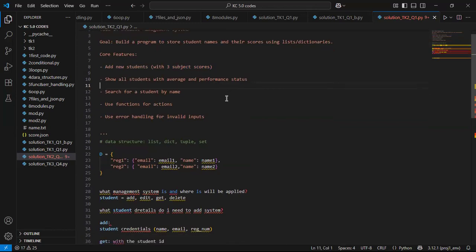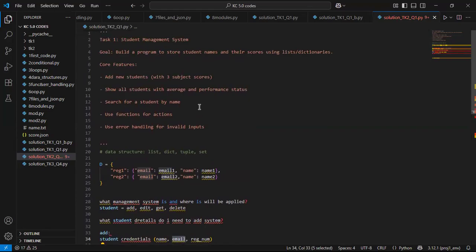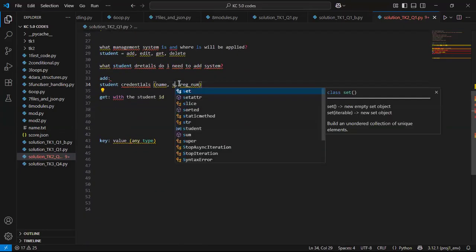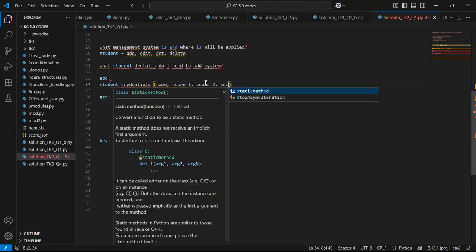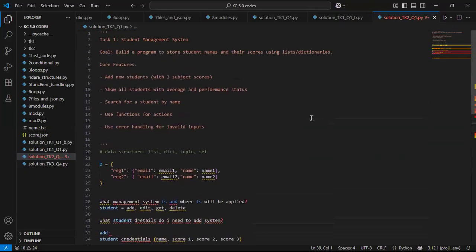We are not adding email and reg number, but instead we are adding the name alongside the 3 scores. So those are the credentials: name, score 1, score 2, and score 3.